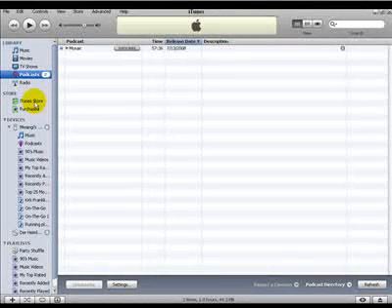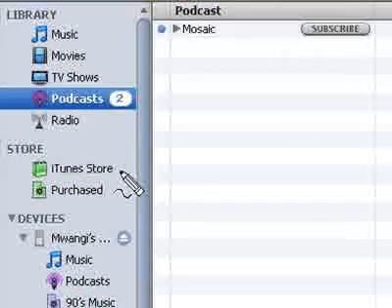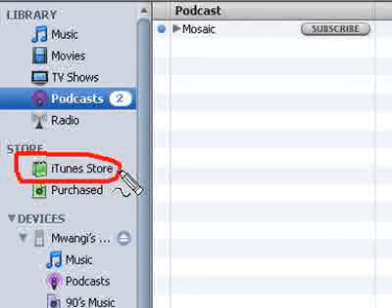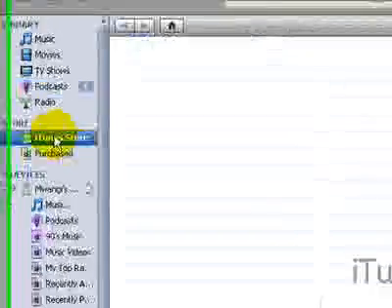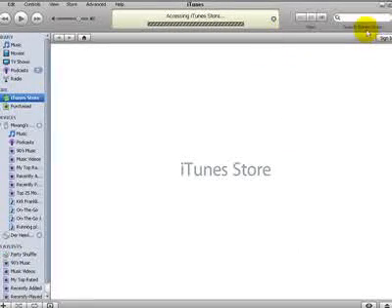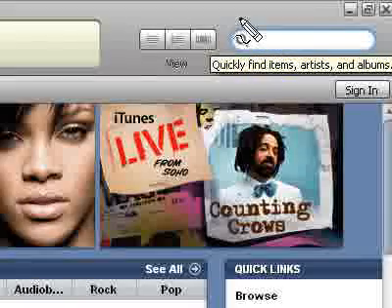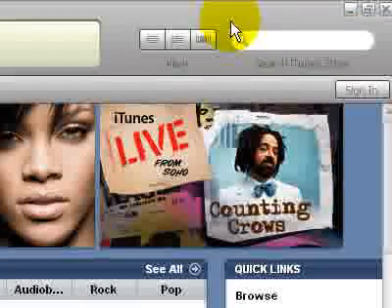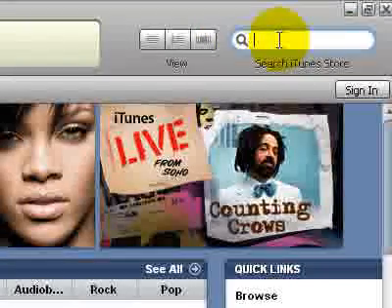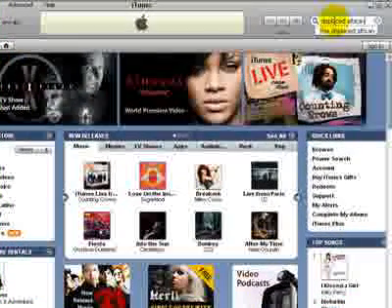You come here to this section called Store, which I will highlight briefly. This section right here, the iTunes Store. So you come, click on the iTunes Store, wait for the store to open. Then right here is the search function, which again, let me highlight that for you. That's the search function there. So what you do is you come into this search function, click in it, and write Displaced African.